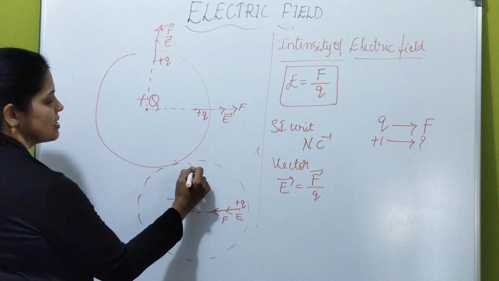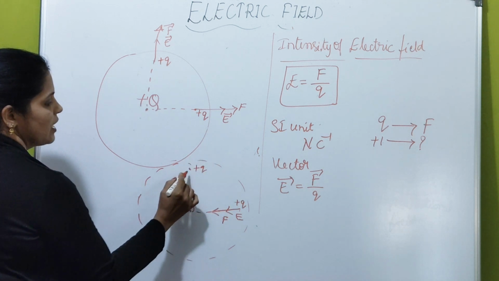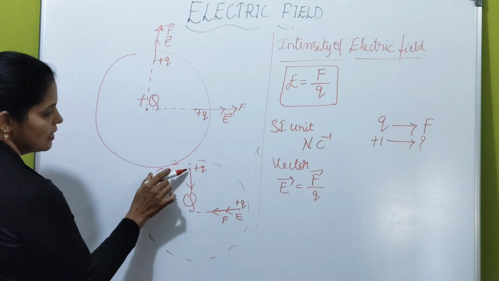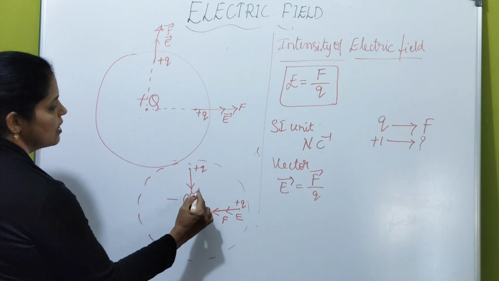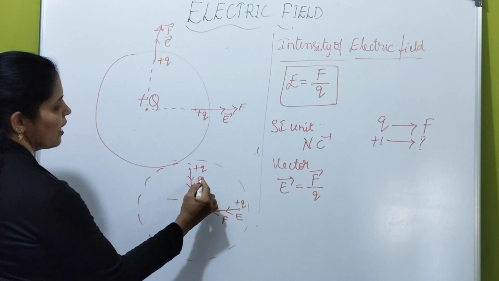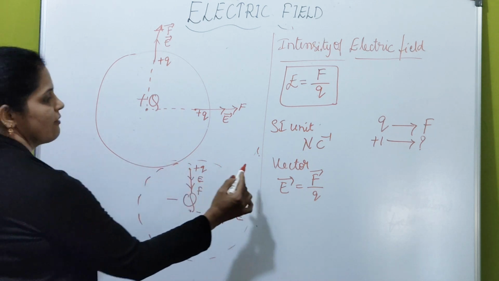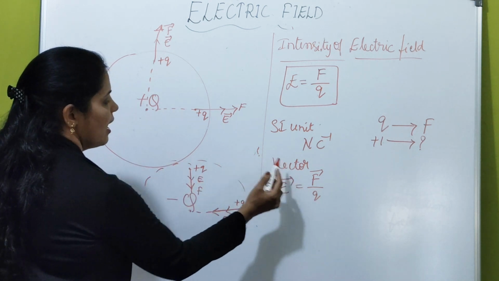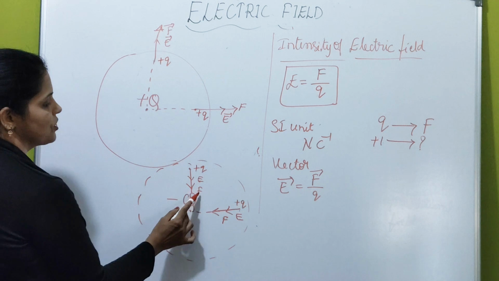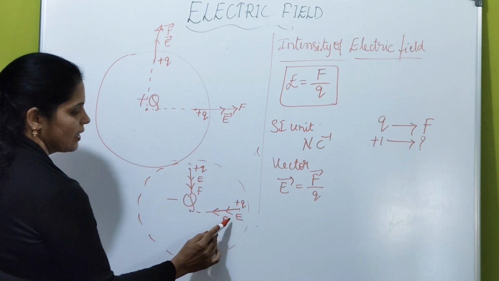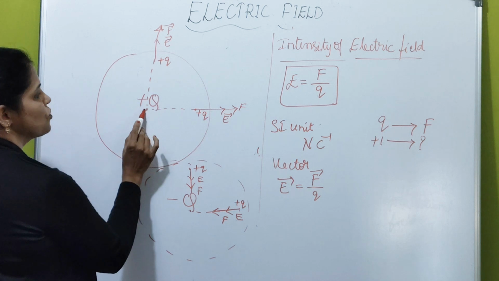Wherever you place a test charge, then test charge experiences force in this direction because it is attracted by the source. Then electric field is also acting along same direction. Is this clear, student? So, electric field is a vector quantity and it acts along the direction of electrostatic force. The direction of electrostatic force depends on the source charge.